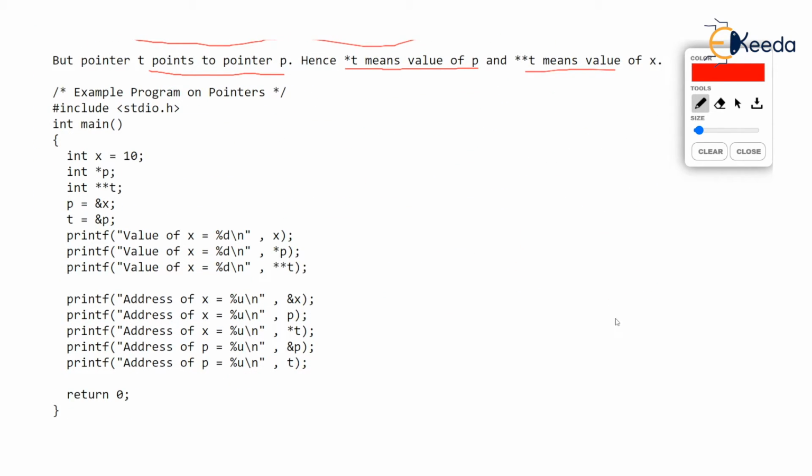Here again I have a variable x stored at some address, let's say 100. It's a 2-byte variable, let's assume, having a value 10. p is a pointer to integer type. t is a pointer to pointer. Let's assume p itself has address 500. Of course, t will also have an address, isn't it? Everything stored in memory has an address.